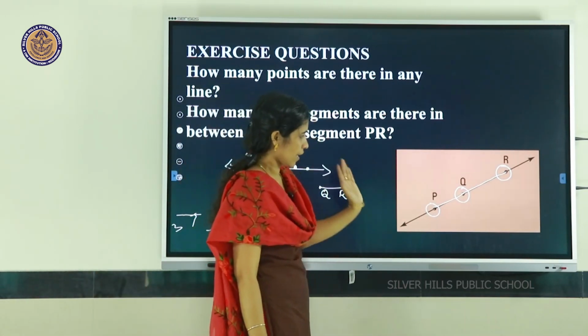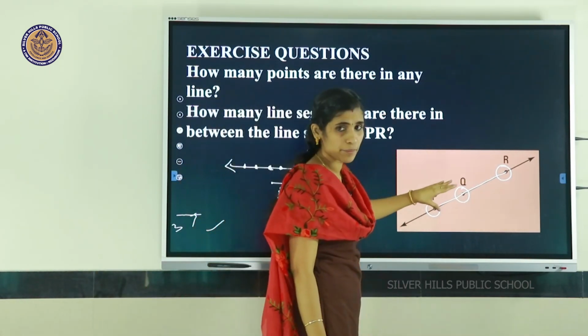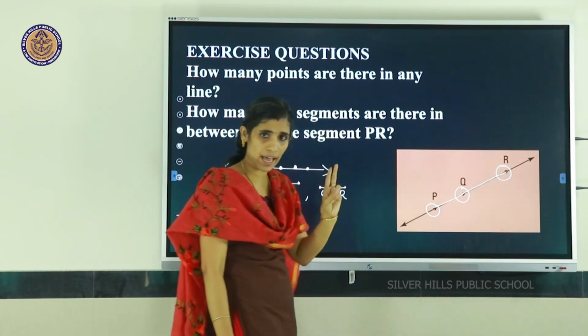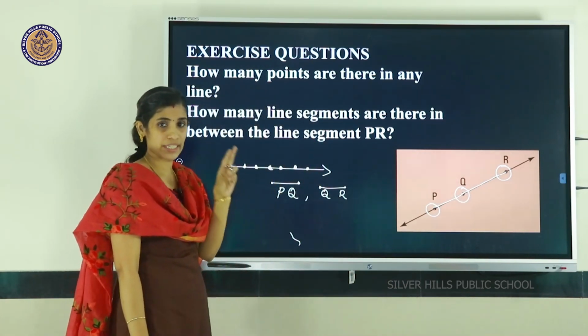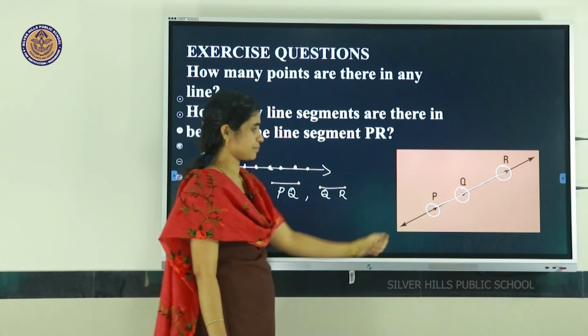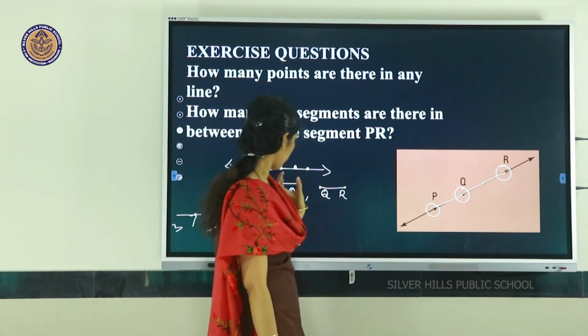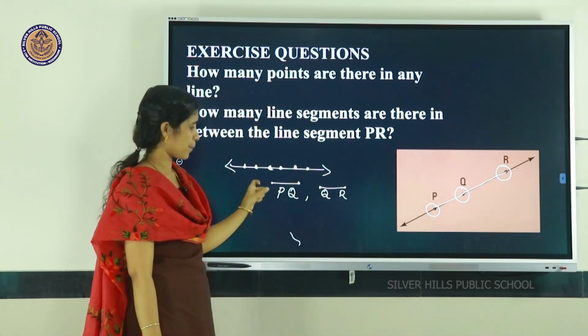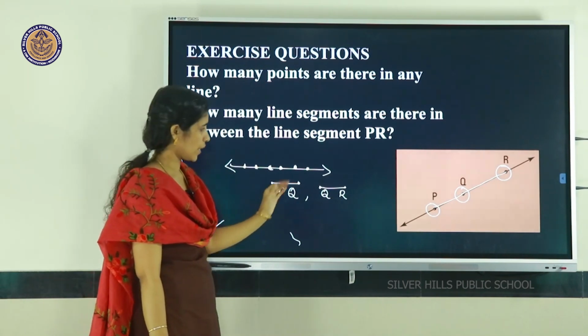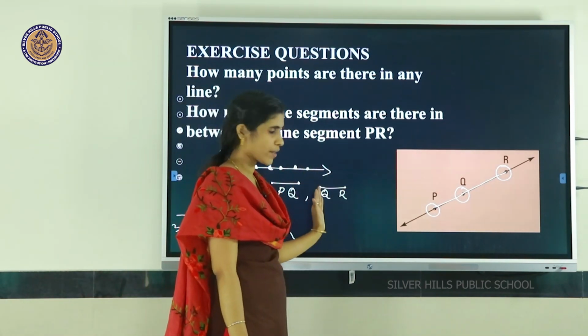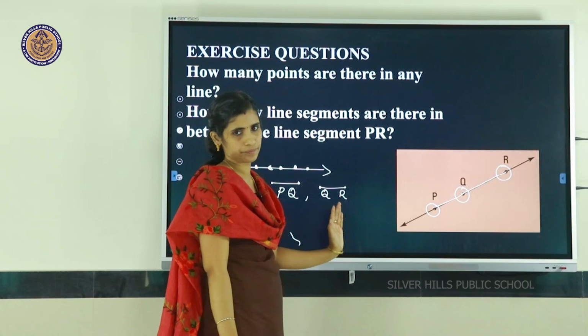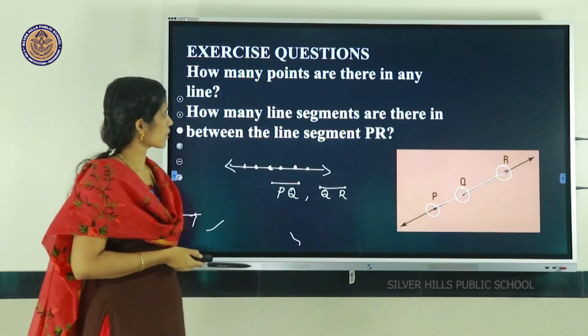From this figure, we can note that a line segment is a part of a line. It has two endpoints. That is, for the first line segment, the endpoints are P and Q, and for the second one, the endpoints are Q and R.